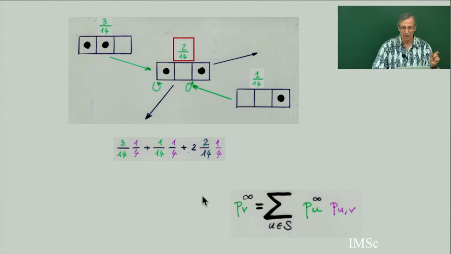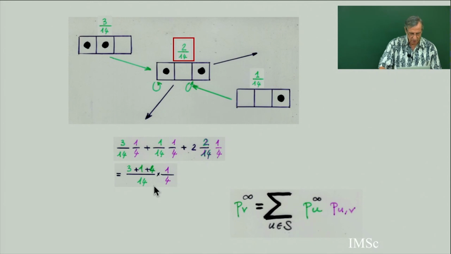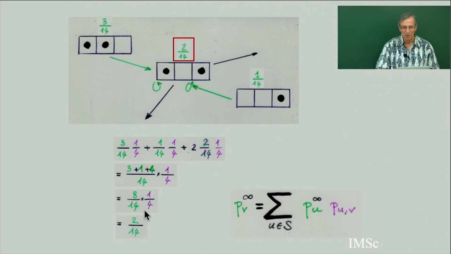So this is the total probability, each of the 4 possible states with the transition probability. So you have to sum all this. Here I put twice 2 over 14 because there are 2 loops here. So this is equal to 8 over 14 multiplied by 1 over 4, which gives back 2 over 14. So you can check this for all the 8 possible states, and you see that it is really a system of